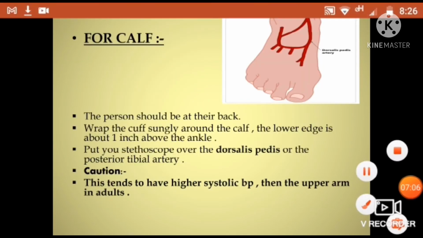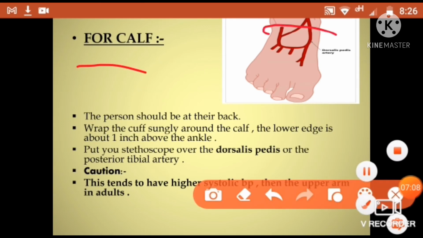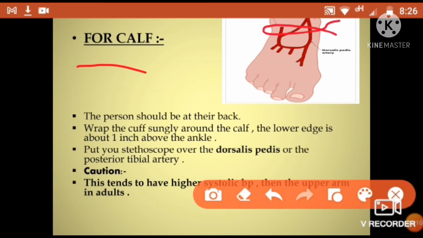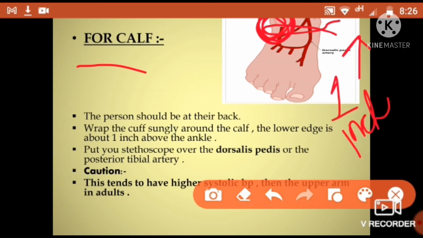This is for the calf. What is the calf? The calf is this, you can check this out. You can also check blood pressure at the calf. The person should be on their back in the same position. Wrap the cuff snugly around the calf. The lower edge is about 1 inch above the ankle. This is the ankle. You have to put it 1 inch above that ankle.